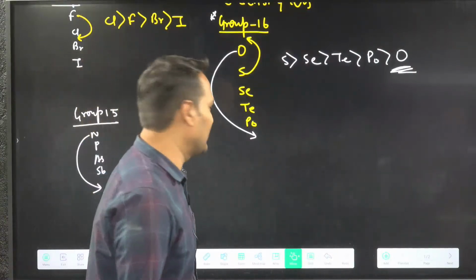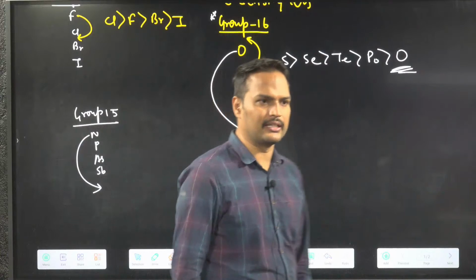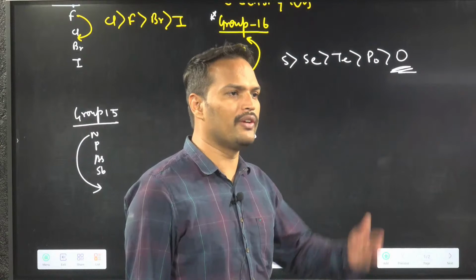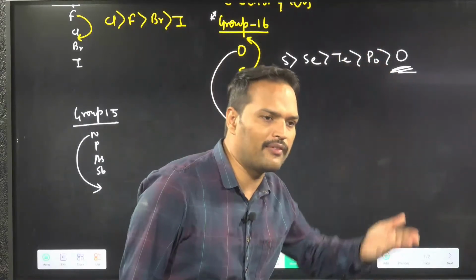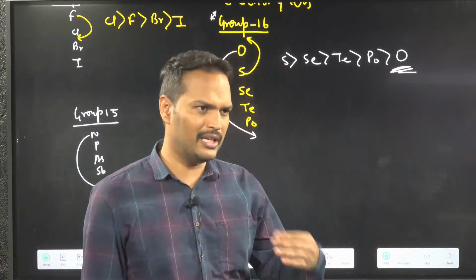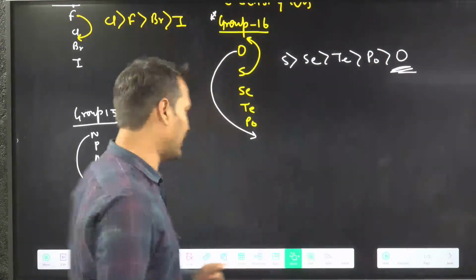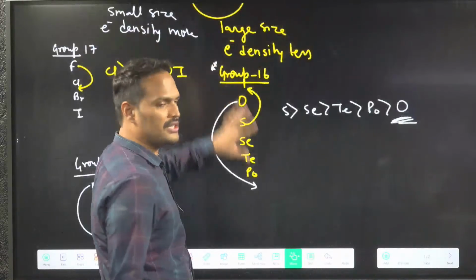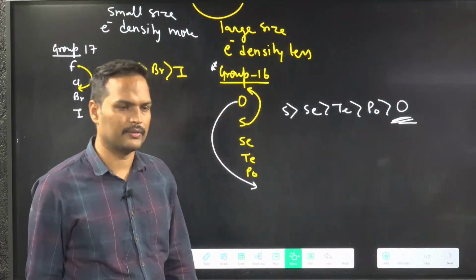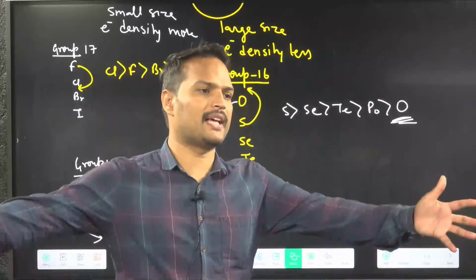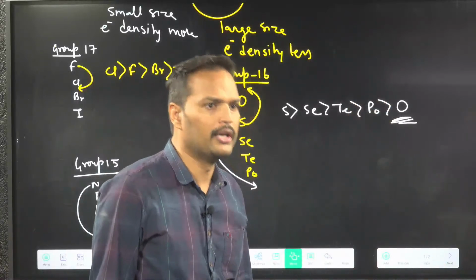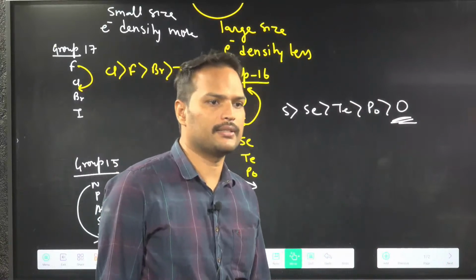More size. See, don't go only with the size factor. If you see only the size factor, then the normal trend will be wrong. Now, how can we say? You say that down the group electron affinity decreases, and down the group size increases. So if you see only one factor, then a problem will arise. We were just using the size factor for the exceptional behavior explanation. Otherwise, you can say if size is more, electron affinity is less.